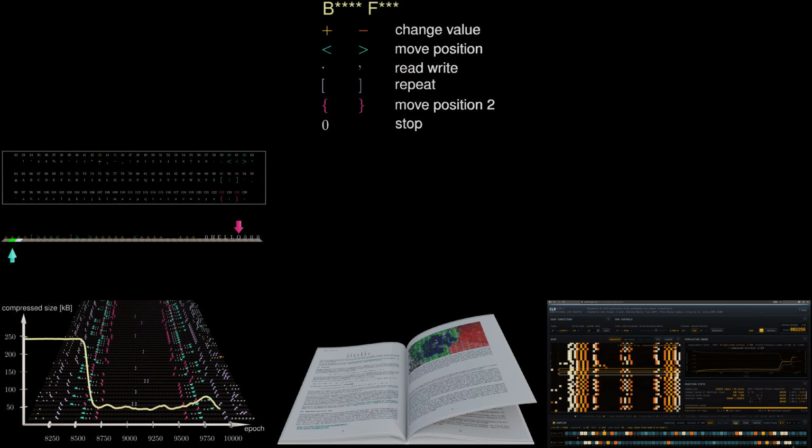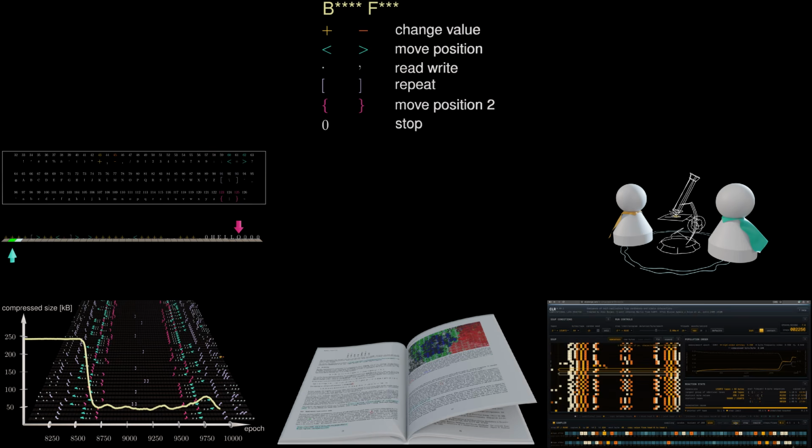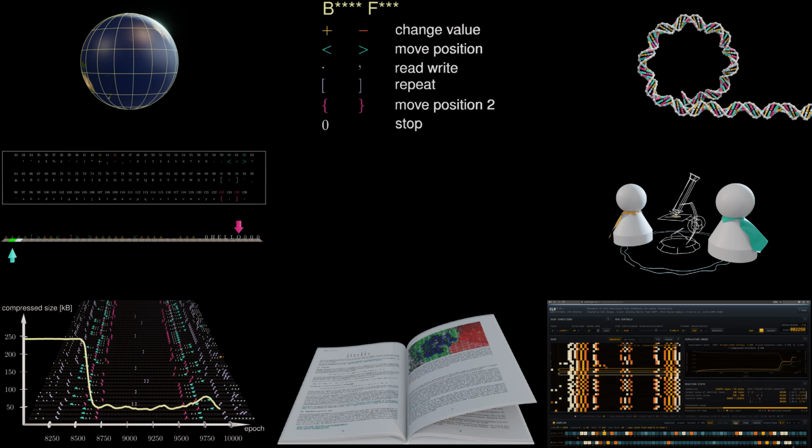You cannot look at a tape and decide whether it will ever stop. That is the halting problem. And it's not a question of being smart enough. It can't be done in general. So there's no shortcut. The only way to find out what a random tape does is to run it and to watch, which is exactly what we just did and probably also what nature did and still does.